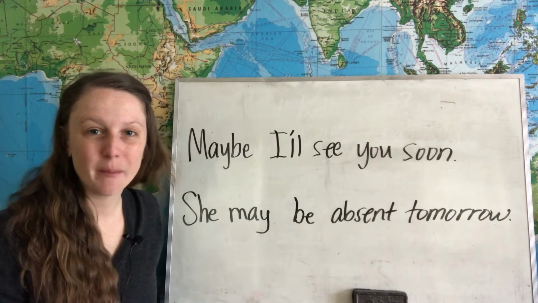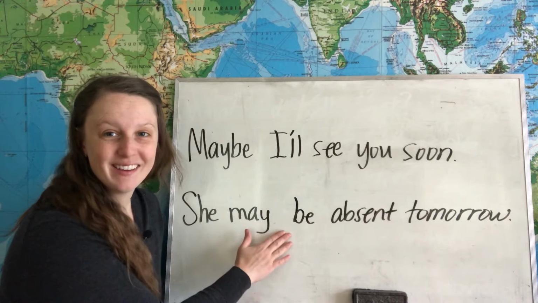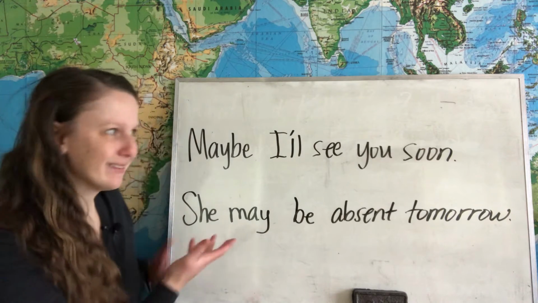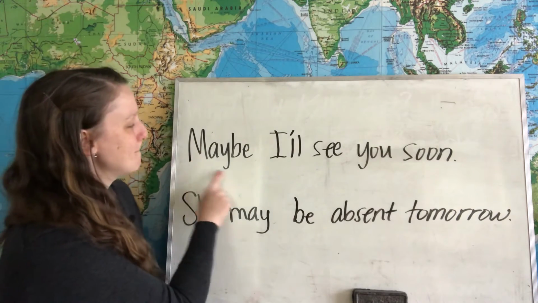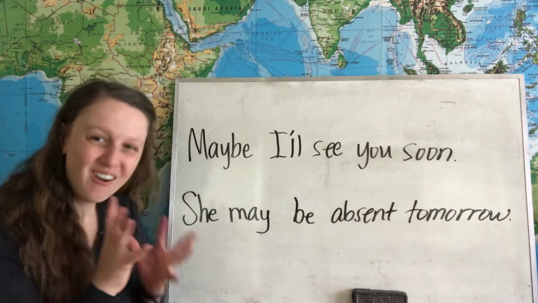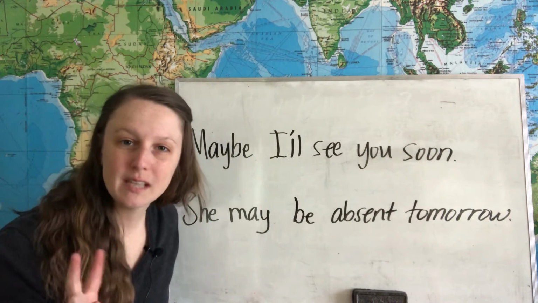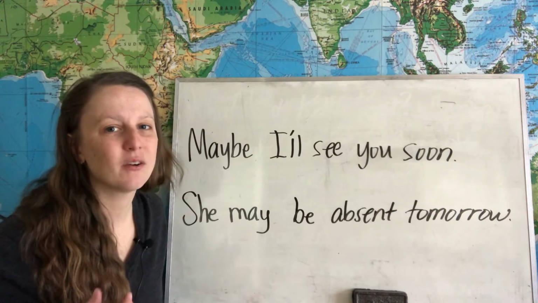Today we're going to talk about the difference between maybe and may be. These are very similar words in their meaning and in their spelling. The only difference in the spelling is maybe is one word altogether, and may be is two separate words. So let's talk about their meaning and their grammar.